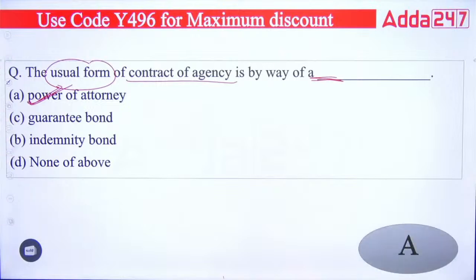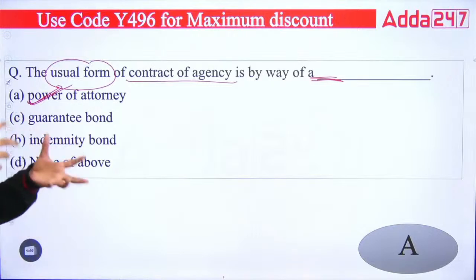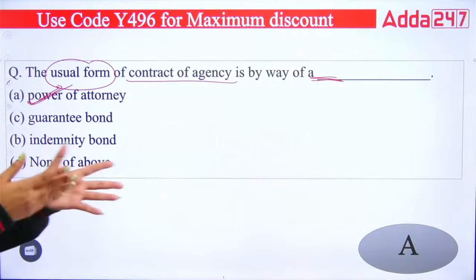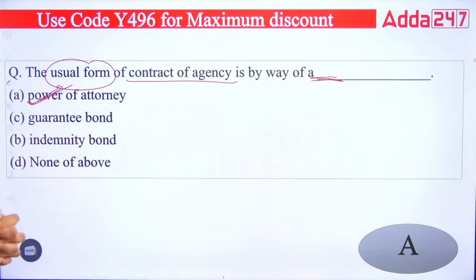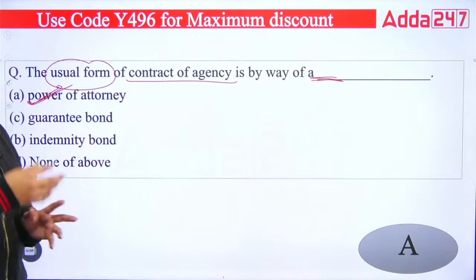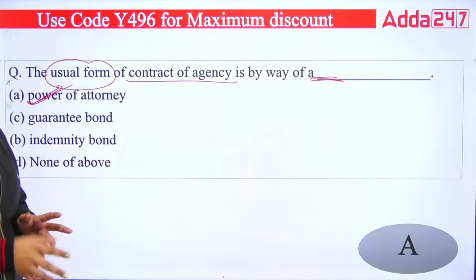Clear? Indemnity bond is simply a bond that will be created when you do not want to take the risk of someone else. For example, when the bank issues a duplicate demand draft or duplicate fixed deposit receipt, the bank has to make sure that the customer signs the indemnity bond, so that in future if a loss happens, for example if the bank has to make the payment to two persons, because the first one came with the original document that was misplaced or stolen by someone, and the bank made that payment.